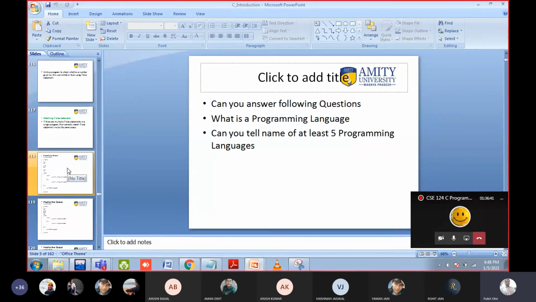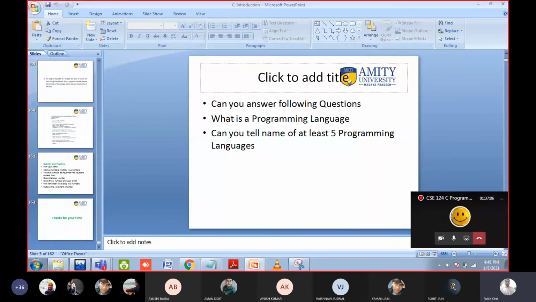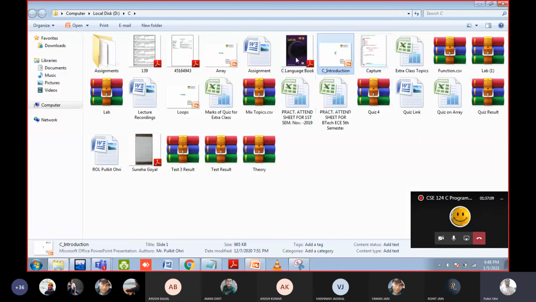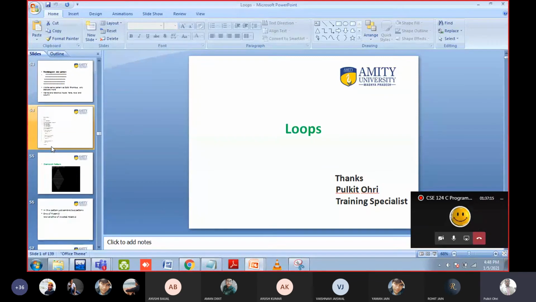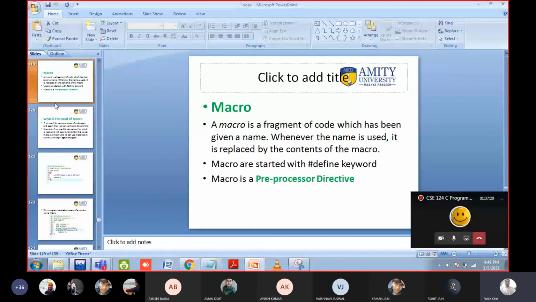So the speed of the execution becomes slow, because our computers are very fast. That's why you never experience the slow speed. But when a lot of programs are running on a server, then the speed will become slow. At that time, you have to use a macro, because in macros, the speed becomes fast. So let us study the macro. Let me open the particular topic. Where is the macro? So this is the macro.